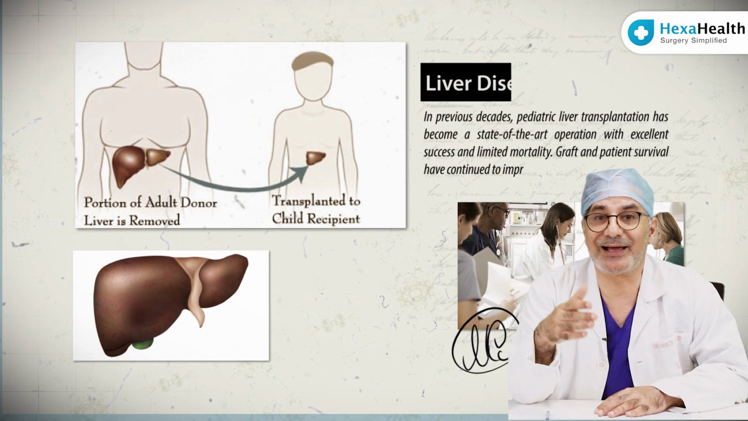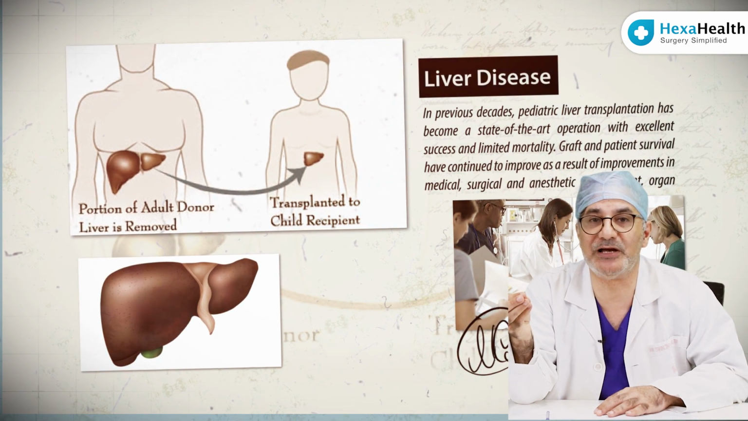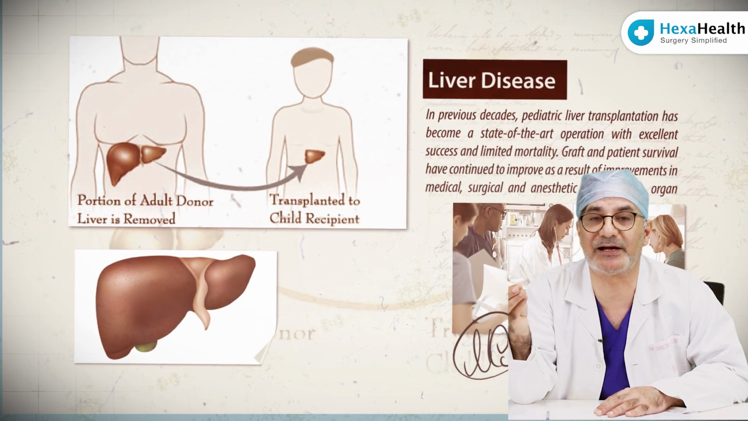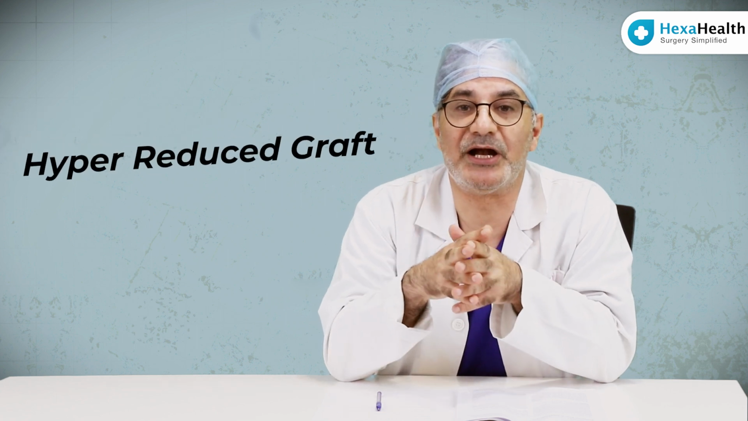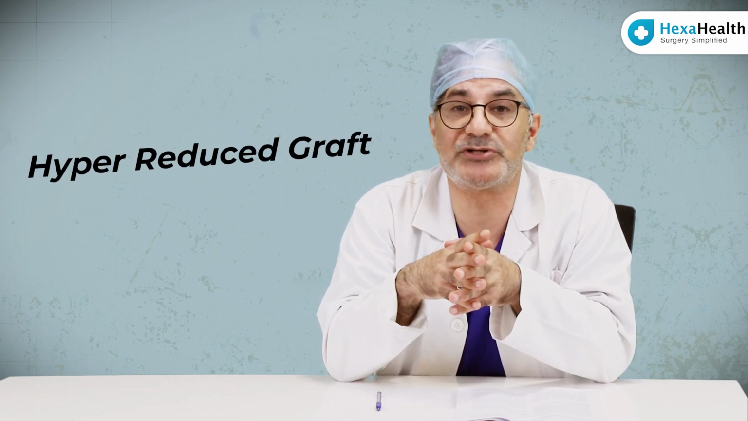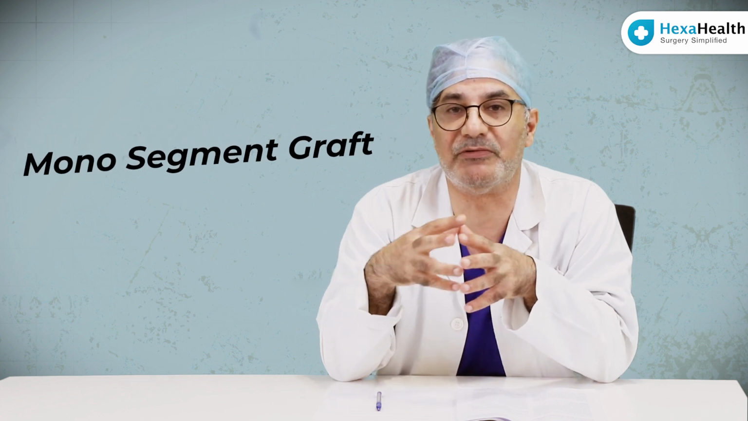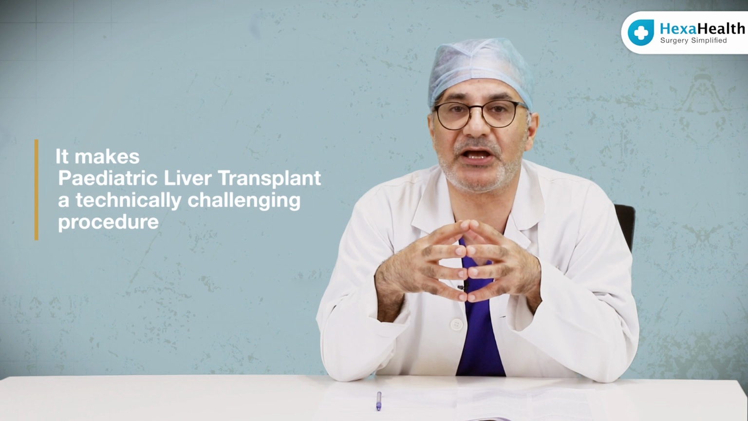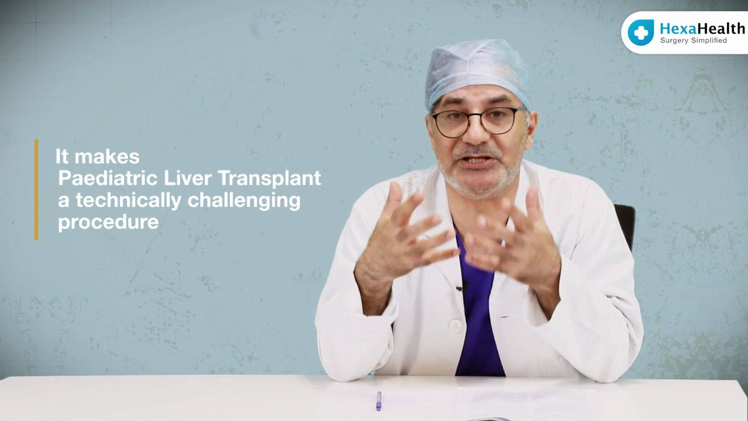If it is a living donor, again it is only the smallest part of the liver, which usually is the left lateral, or a small part of the left side of the liver, which we transplant. Sometimes even that part, if it is for a child less than 1 year, we have to reduce, a hyper reduced graft, or sometimes we have to put a mono segment, one segment of the liver. These all things make pediatric transplant a technically challenging operation because they are small, the vessels are small, and usually the flows are very less, so it is a technically challenging part.